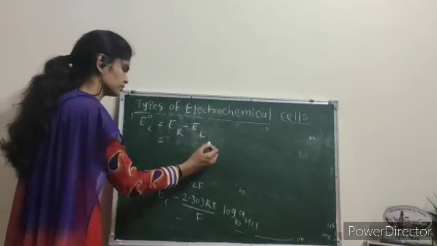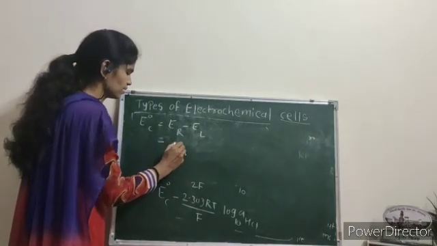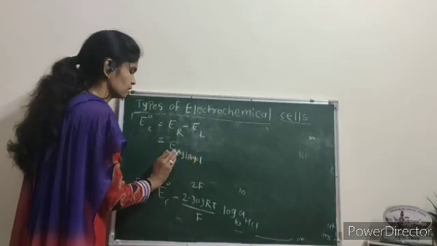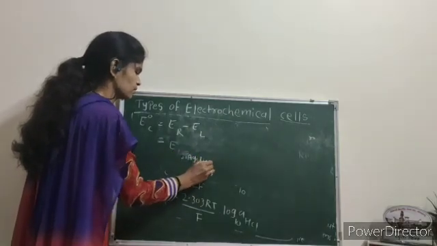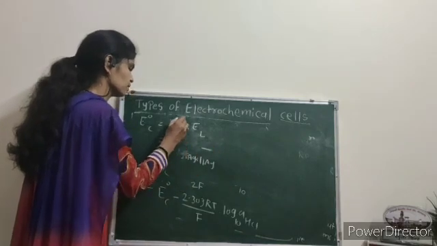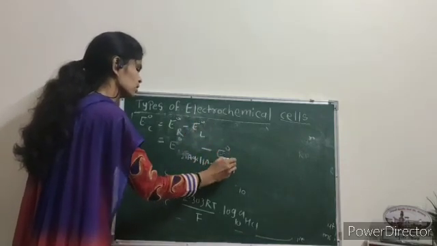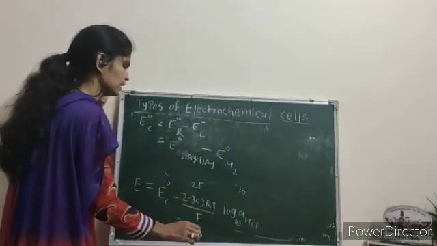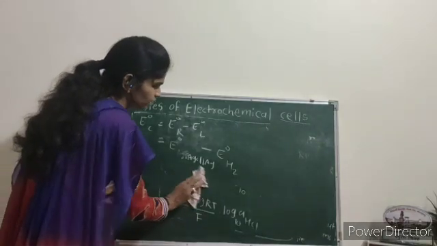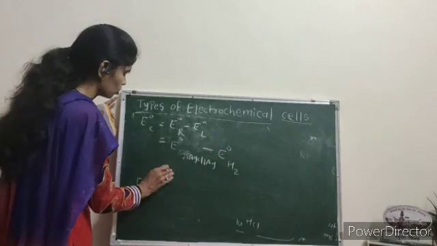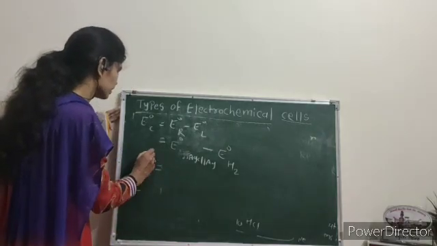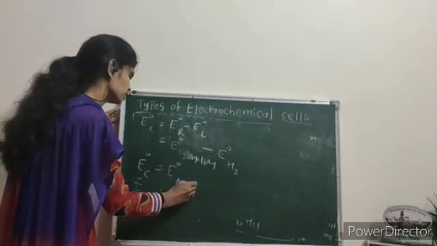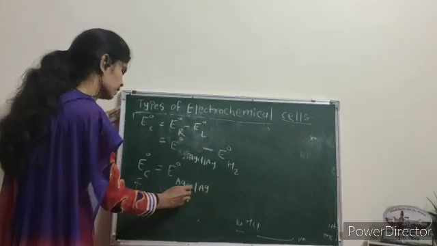On the right side, the electrode is the silver, AgCl silver electrode, minus the hydrogen electrode, that is H2 electrode, and the value of the hydrogen electrode in the EMF series is 0.0 volt. Therefore, E naught cell is equal to E naught of the silver electrode, AgCl Ag,